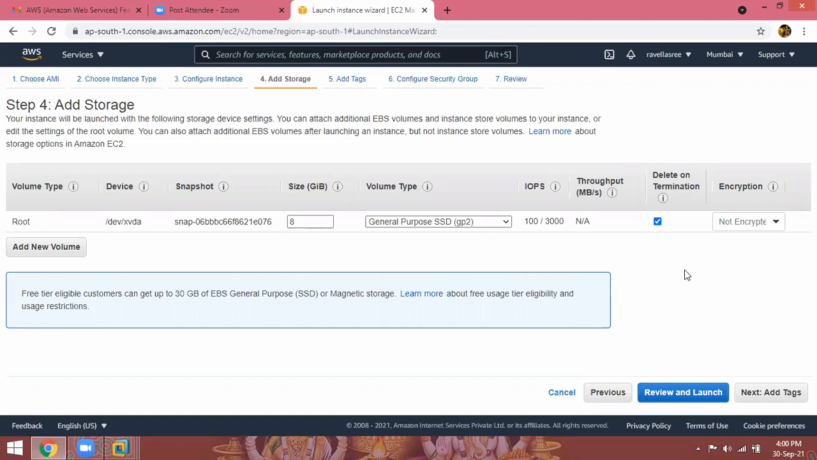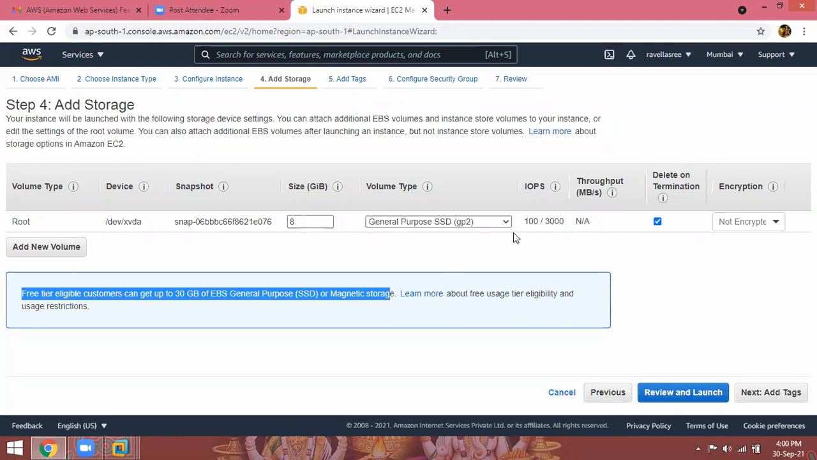The default block store volume free tier eligible is 30 GB only. See here, free tier eligible customers can get up to 30 GB of EBS general purpose or magnetic drives. If you uncheck this box and terminate the instance, your instance will be terminated, but the space is still available in your cloud account. Like this, 8 GB, 8 GB, 8 GB every day, it will keep accumulating in your account. If it crosses 30 GB, that is chargeable. That is the reason to delete my volume at termination.